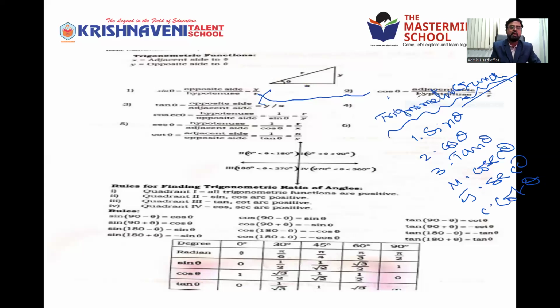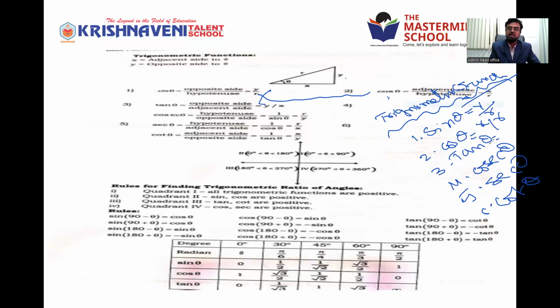These are all defined by this right angle triangle only. The three terms there are X, Y, R. X is called the adjacent side, Y is called the opposite side, and R is called the hypotenuse. So sin theta is given by opposite side by hypotenuse. Cos theta is adjacent side by hypotenuse.